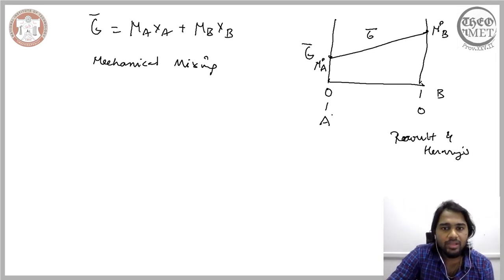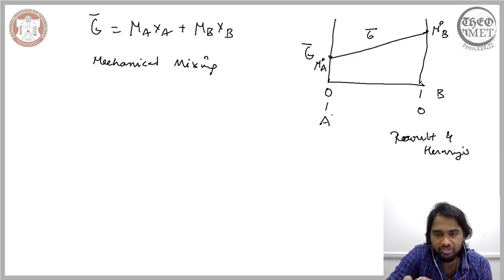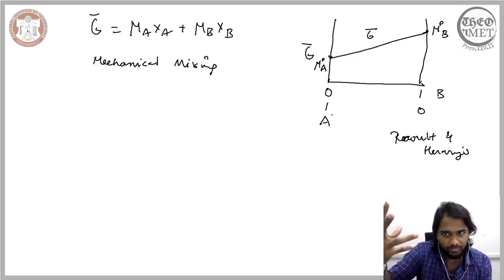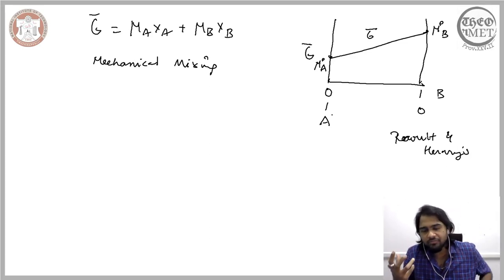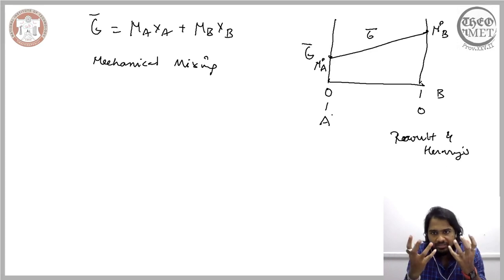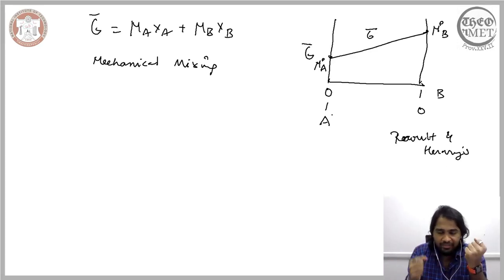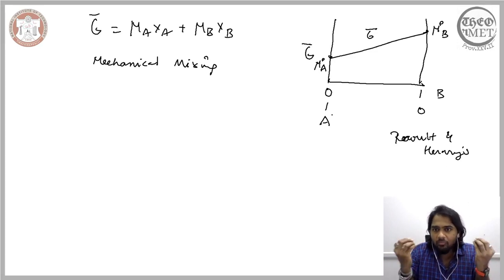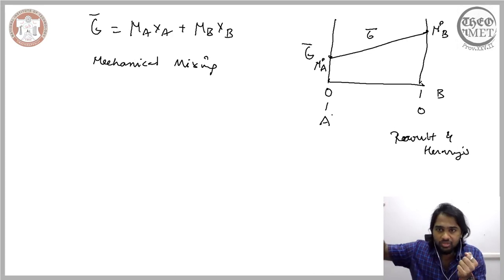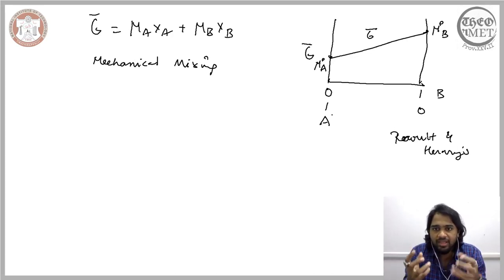Now what we are interested in is not the mechanical mixture, but the solution. So instead of A and B, consider this example as, for instance, iron and chromium. When the Gibbs free energy of the alloy of iron and chromium is represented by a straight line, we essentially have a mechanical mixture.